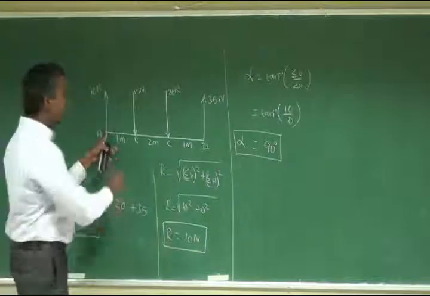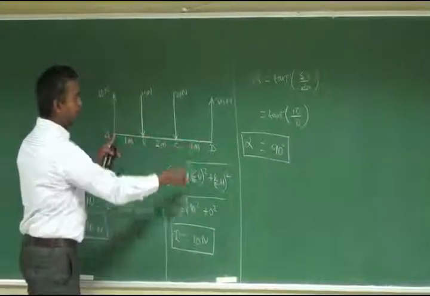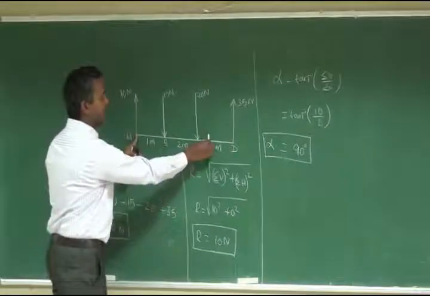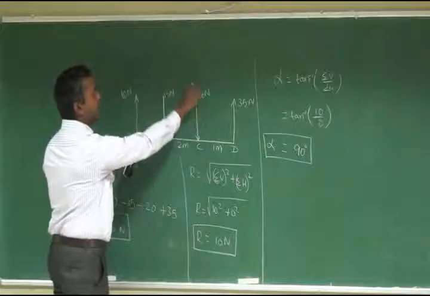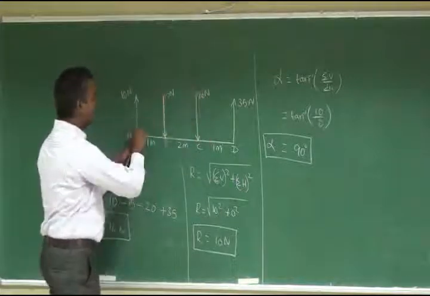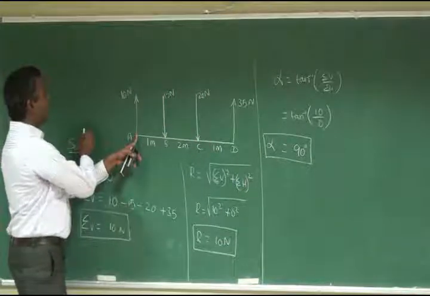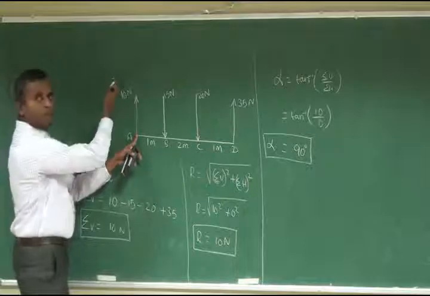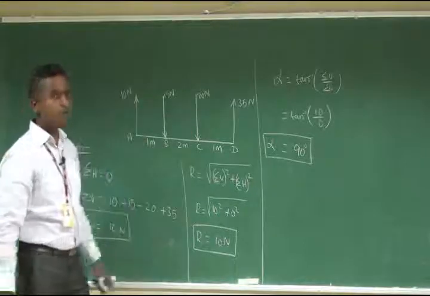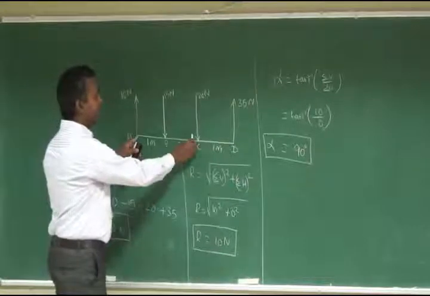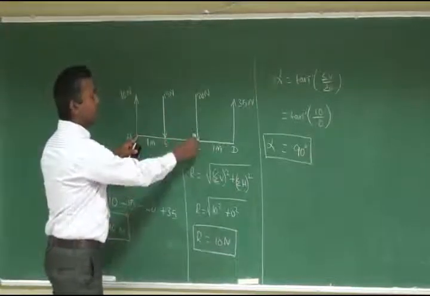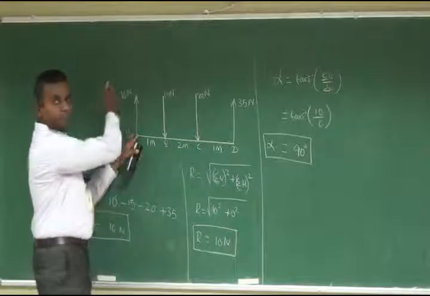If the resultant force is acting on the right hand side of point A, vertically upwards, it creates an anticlockwise moment. If it is acting on the left hand side of point A, it creates a clockwise moment. So from the sigma M at point A calculation, we can decide which side of point A the resultant acts.